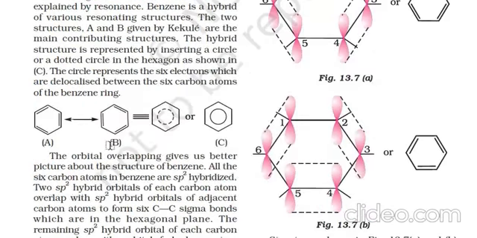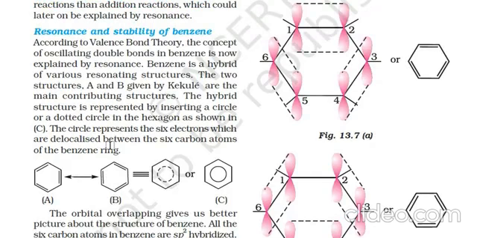Resonance. What is the resonance property here? According to valence bond theory, the concept of oscillating double bonds in benzene is now explained by resonance. Benzene is a hybrid of various resonating structures. The two structures A and B given by Kekulé are the main contributing structures. The hybrid structure is represented by inserting a circle or dotted circle in the hexagon as shown in figure C. The circle represents the 6 electrons which are delocalized between the 6 carbon atoms of the benzene ring.